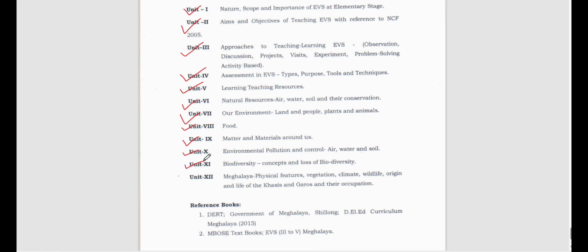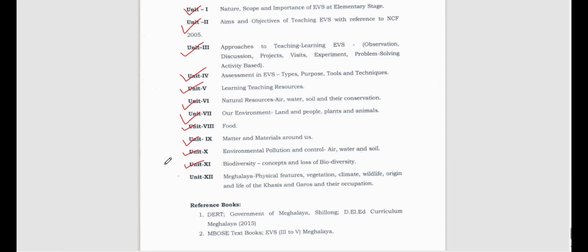Now biodiversity, let's see biodiversity, concepts and laws of biodiversity. Now what do you mean by bio? Bio means life, diversity means what? Diversity means the variation or the differences. So biodiversity means both plants and animals living in the environment, right? So biodiversity means different types. See, when we talk about humans, when we talk about animals, when we talk about plants, these are all not the same, right? They are different. Plants are different, and even among plants there are different types of plants. Then animals are different, and even among animals there are different types of animals, right? So that is what we call biodiversity.